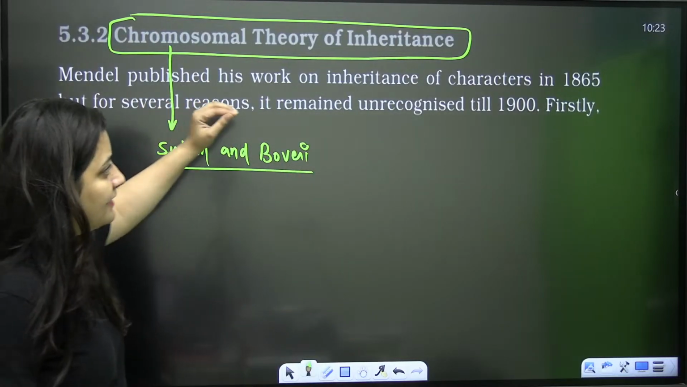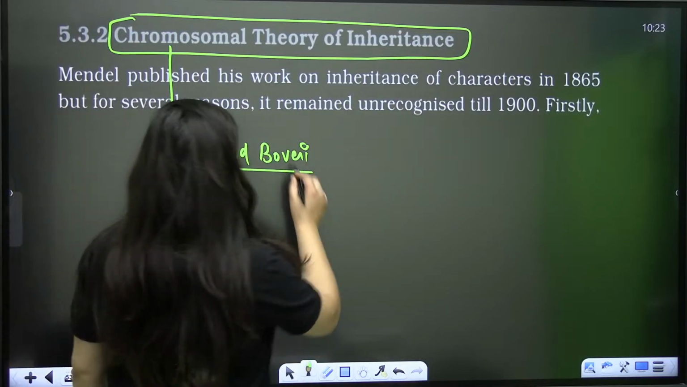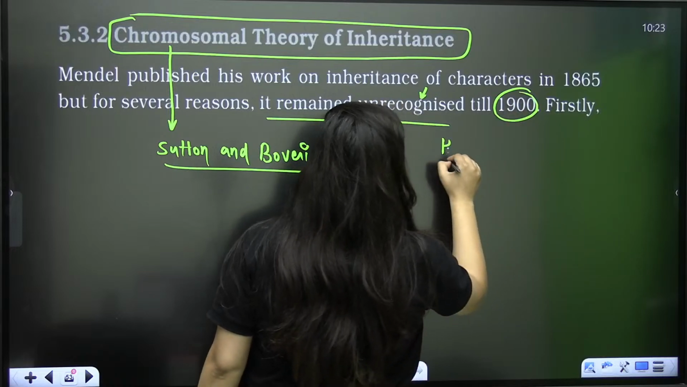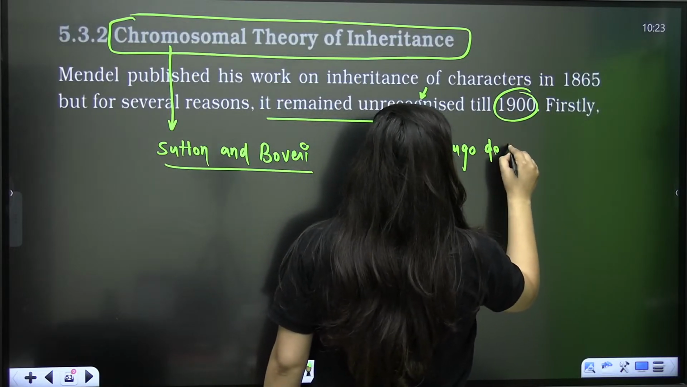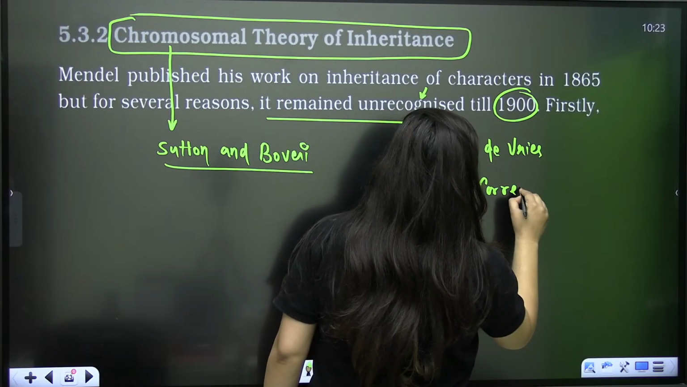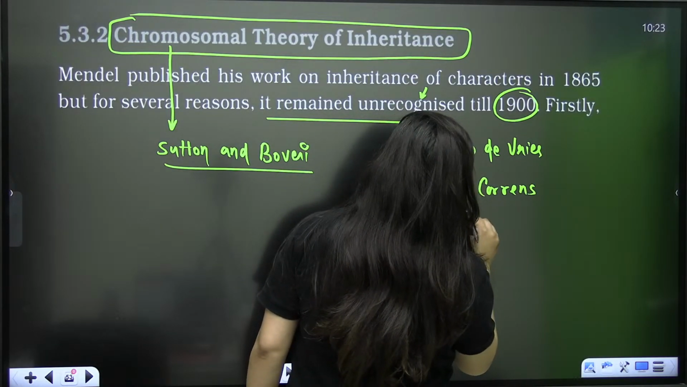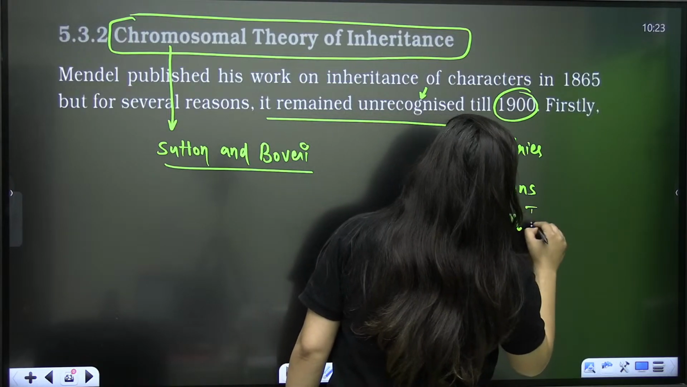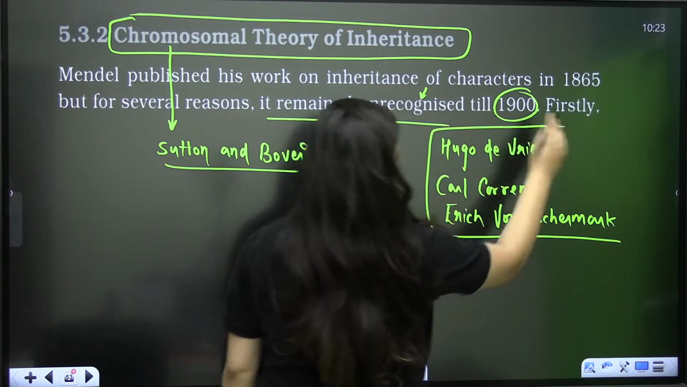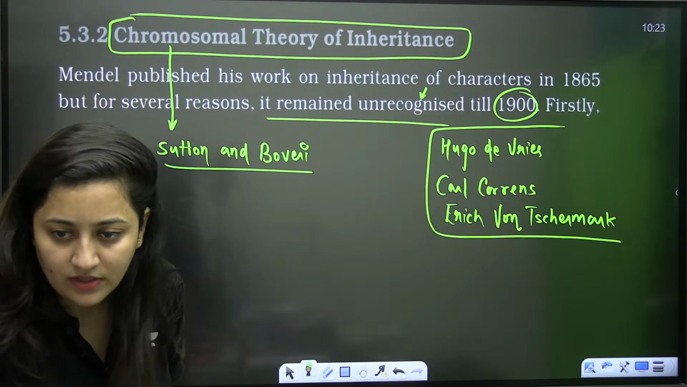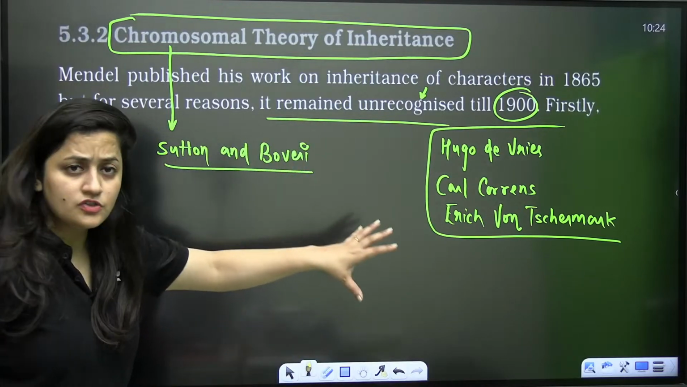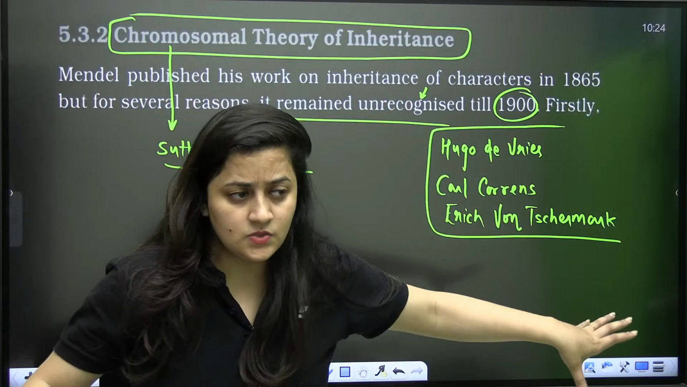Fine. So Mendel got recognition after his death. His work remained unrecognized till 1900, and then three scientists, Hugo de Vries, Carl Correns and Erich von Tschermak, rediscovered Mendel's work. They rediscovered Mendel's work. Clear?